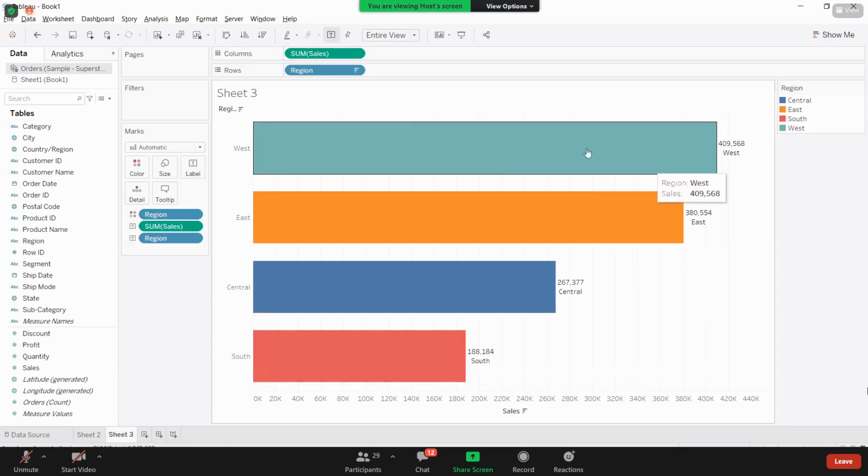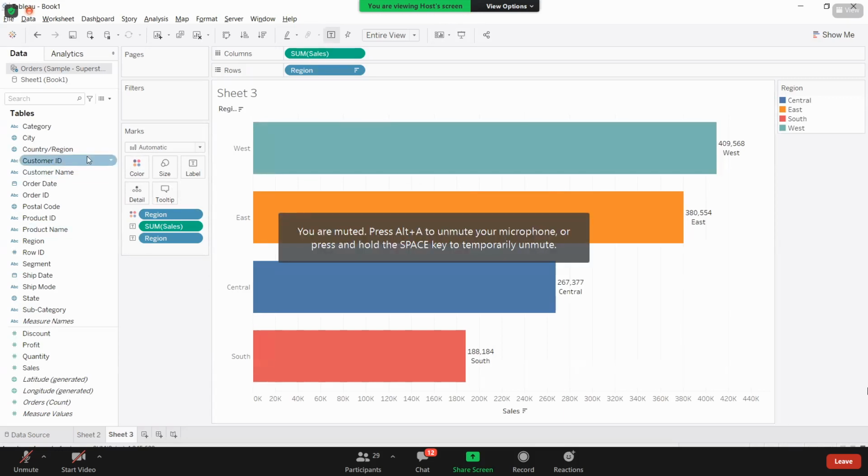Now here, as West is giving me the highest sales, I want to show this West bar in green color. How can I change this color from gray to green? Just see what you want to modify here. I want to modify color, then go to the color window.